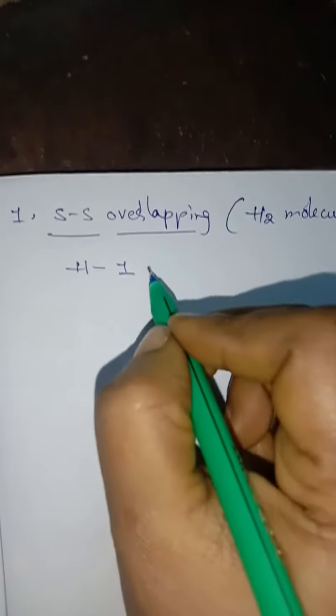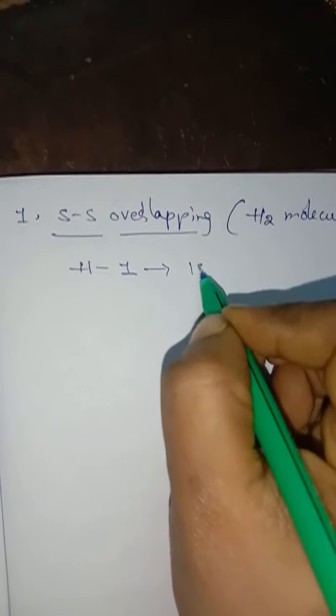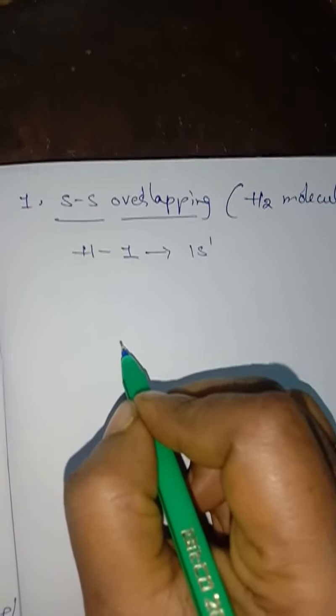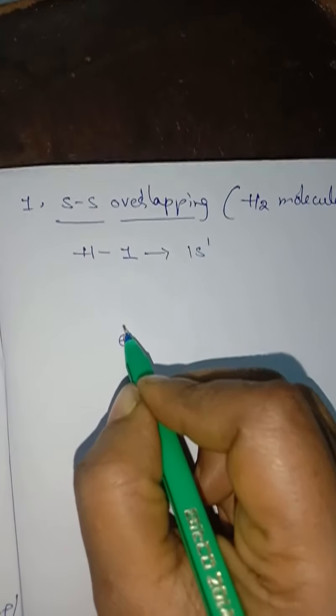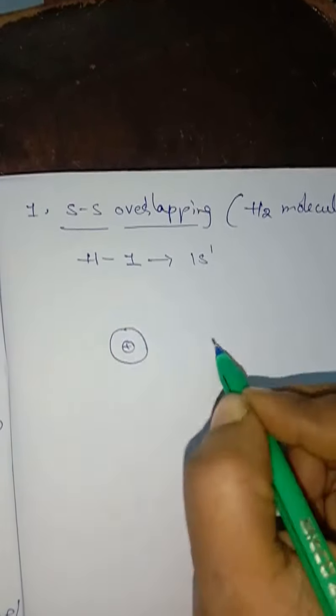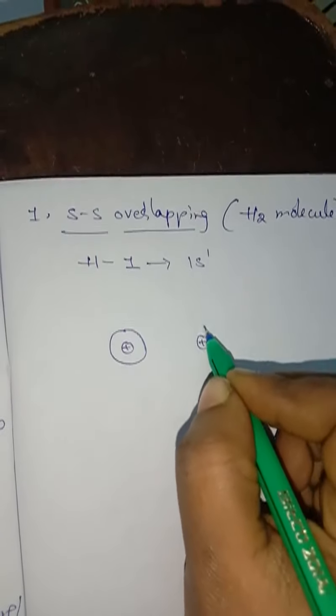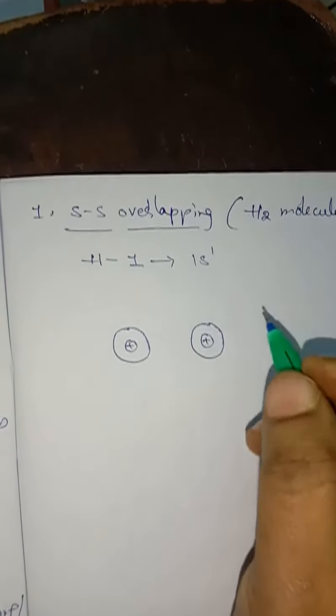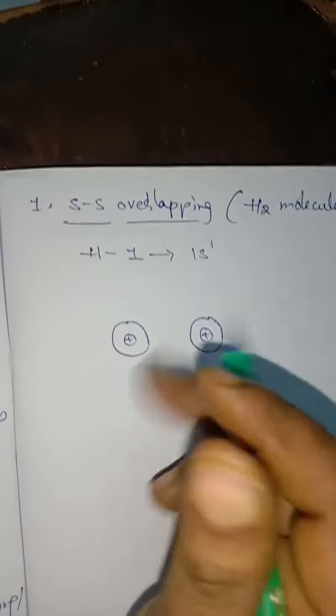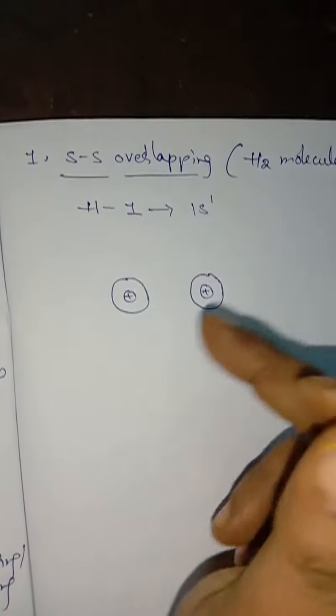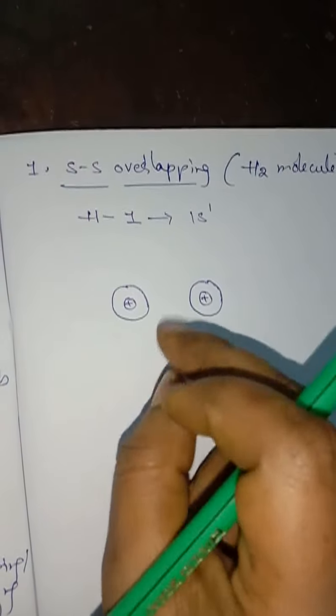In H2 molecule, we already know what is the atomic number of hydrogen, children? 1. What is its electronic configuration? 1s1, isn't it? So here I am taking 2 hydrogen atoms and their orbitals are like this. This is the nucleus. Each 1s means when the electron is present, the electron will enter into the s orbital.